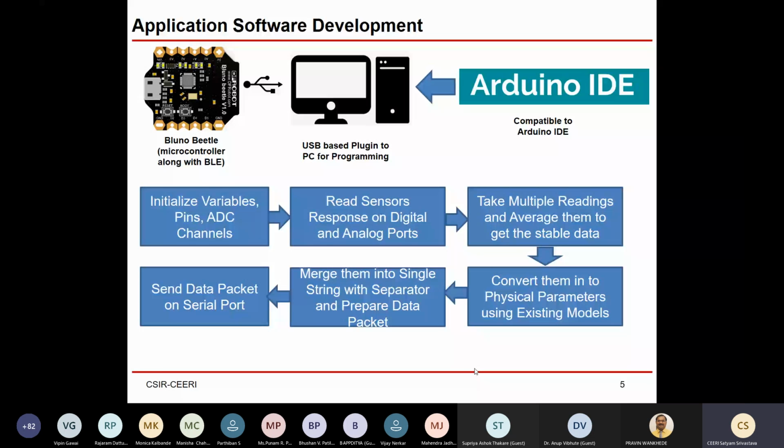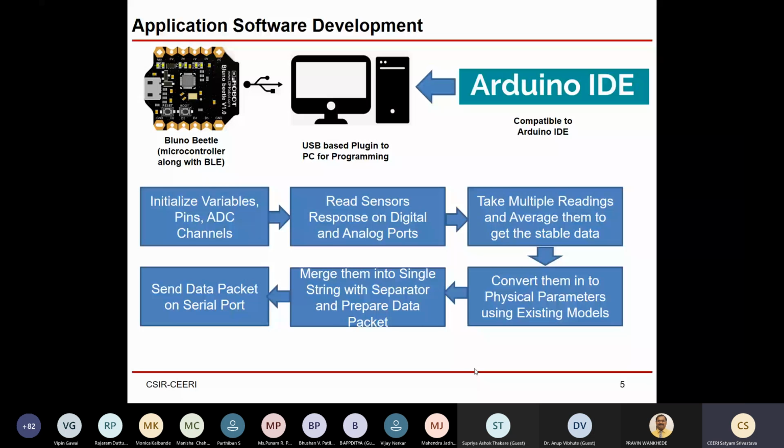Starter means some kind of, let us say, dollar sign, or at the end you can use a slash, or any kind of special character which tells the app that this is a new string, a new data packet. And the separator will help the Android app segregate different sensors' data, so that after each separator it can split the data and display it as different weather parameters, for weather monitoring.